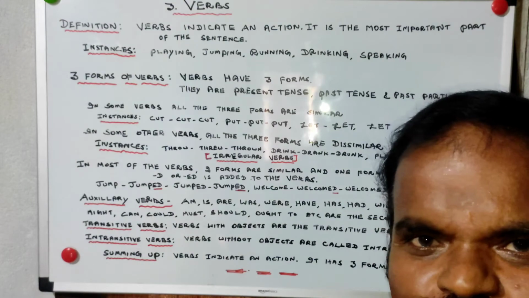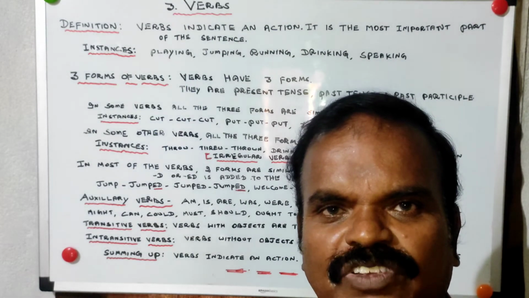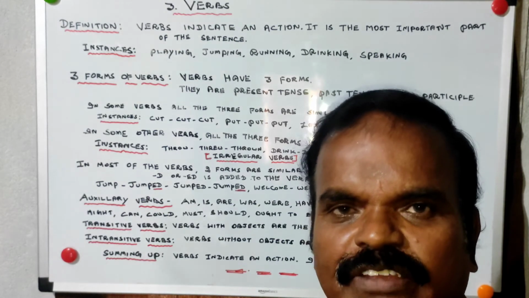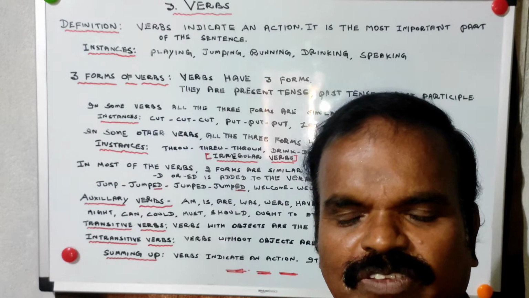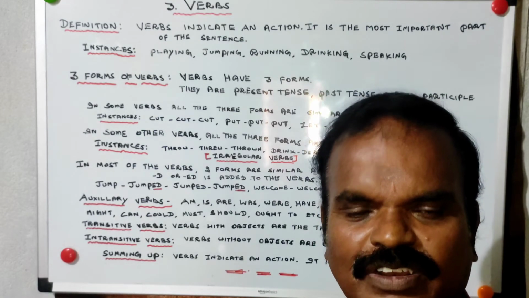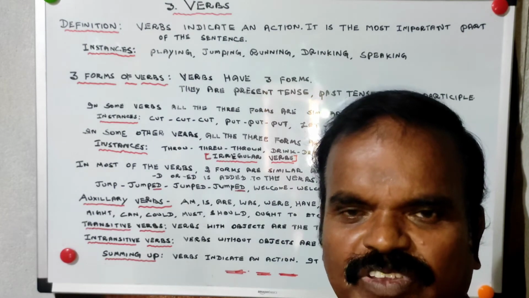Then we have transitive verbs. Verbs with objects are called transitive verbs. We call them TV in short. Objects are very much needed for the formation of active voice and passive voice. We will be seeing this in detail.